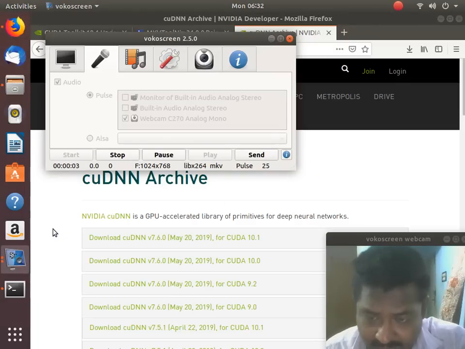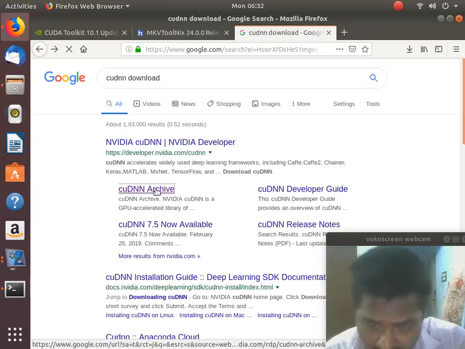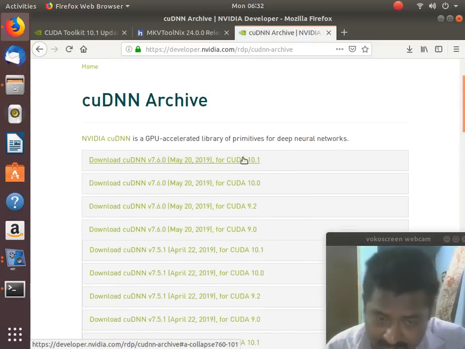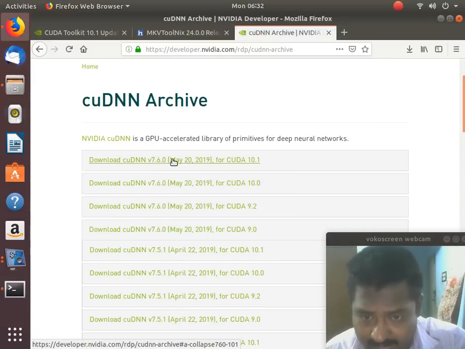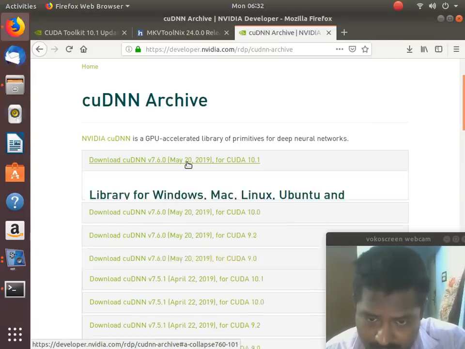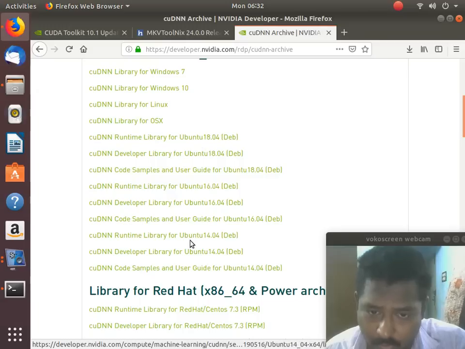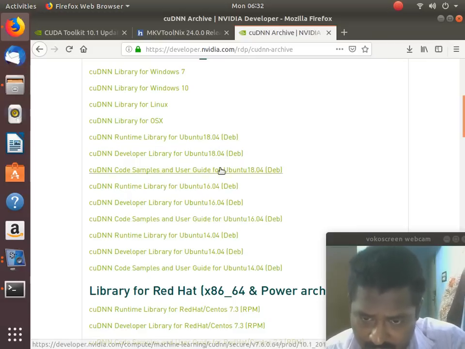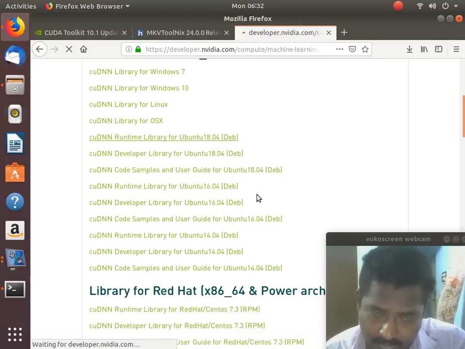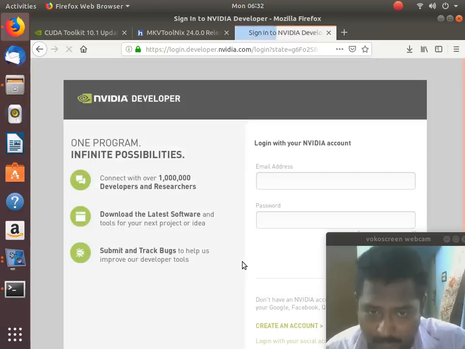Okay friends, and here I am in the CUDA. So just type CUDA in Google and go to this CUDA archive, and we have just downloaded and installed the CUDA, which is getting downloaded now. So now we are going to download the CUDA 7.6. So what I will do is we are going to go with the very latest one. So we have Ubuntu 18.04. You have to install these CUDA based on these three things. So first, the development runtime has to be downloaded. So first you have to log in. Okay, let me log in.